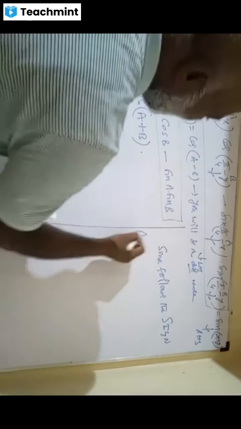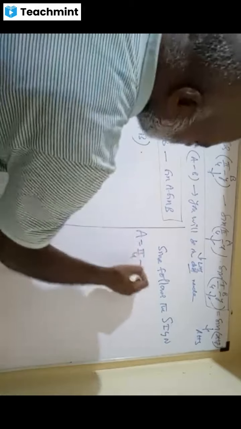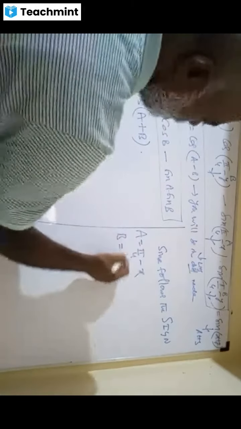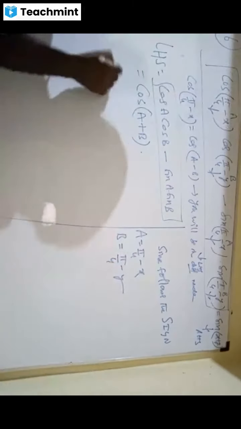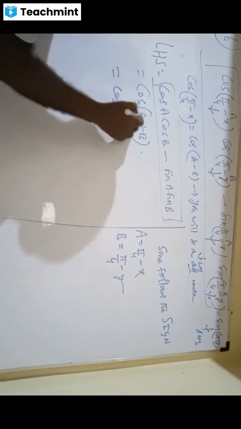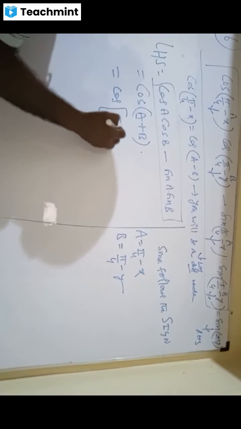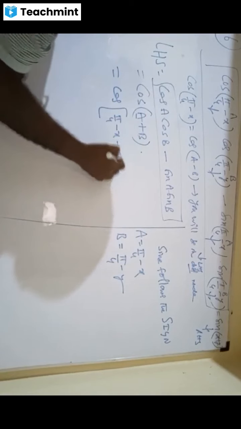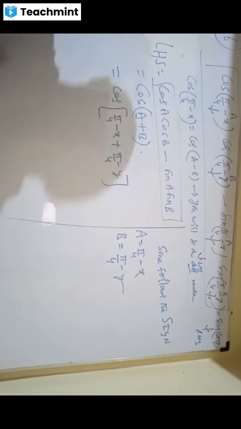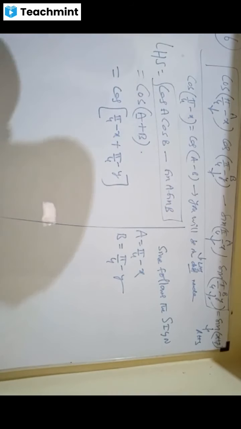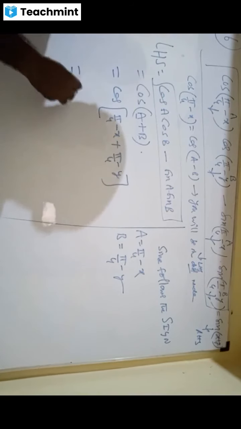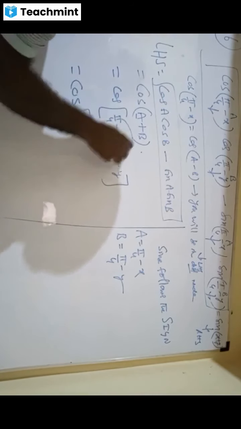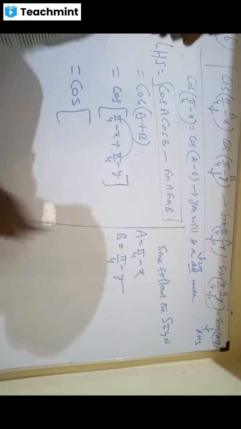Friends, who is a? A is pi by 4 minus x and b is pi by 4 minus y. Write it here: cos of (a plus b), a is pi by 4 minus x, b is pi by 4 minus y. Do you agree? All of you say. Yes, sir. Very nice. Cos of pi by 4 plus pi by 4, what do we get?